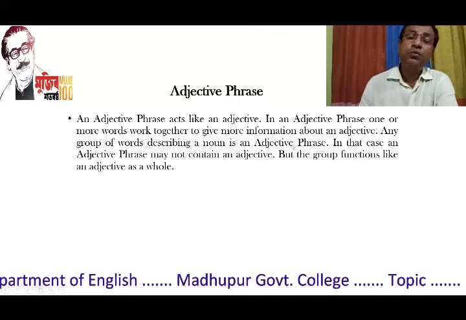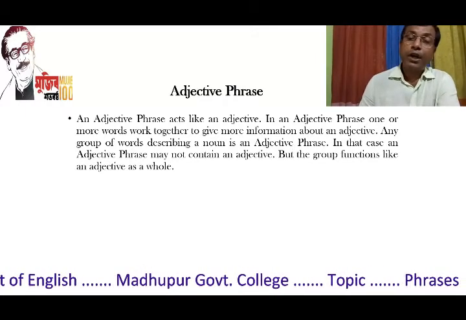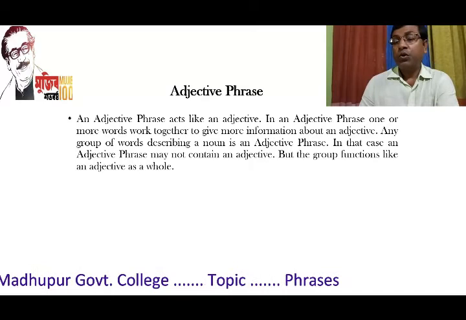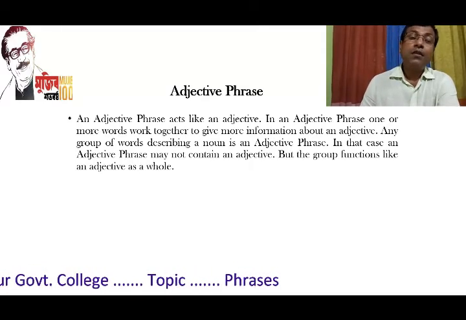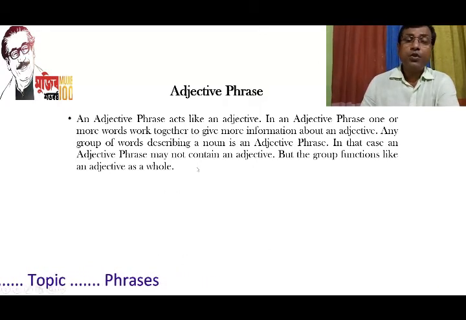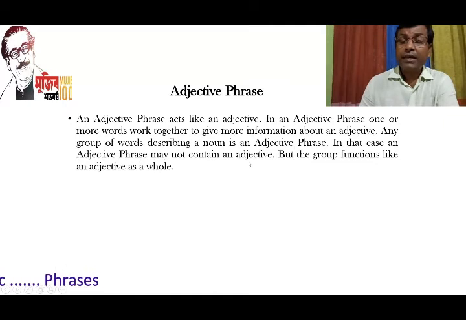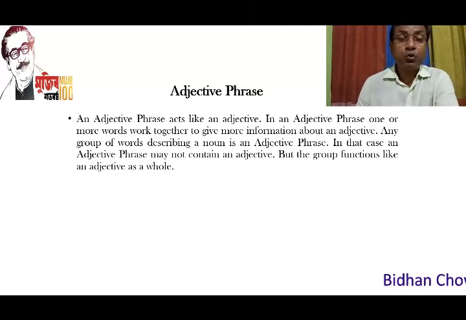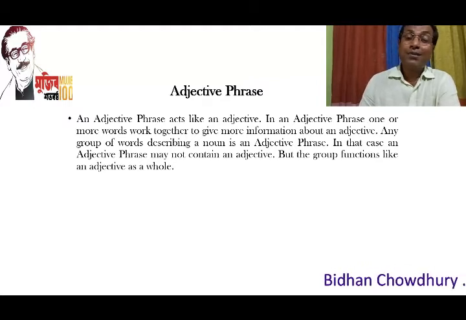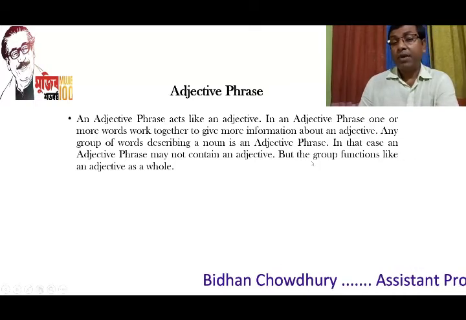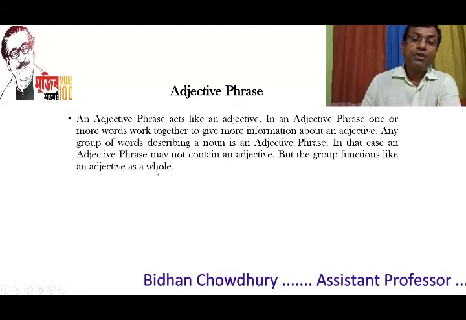So, dear students, you know, an adjective is a modifying word which always modifies a noun. So, a group of words which actually modifies a noun is an adjective phrase. In that case, an adjective phrase may not contain an adjective. So, it is not necessary to have an adjective in an adjective phrase, but the group of words together acts like an adjective. But the group functions like an adjective as a whole.